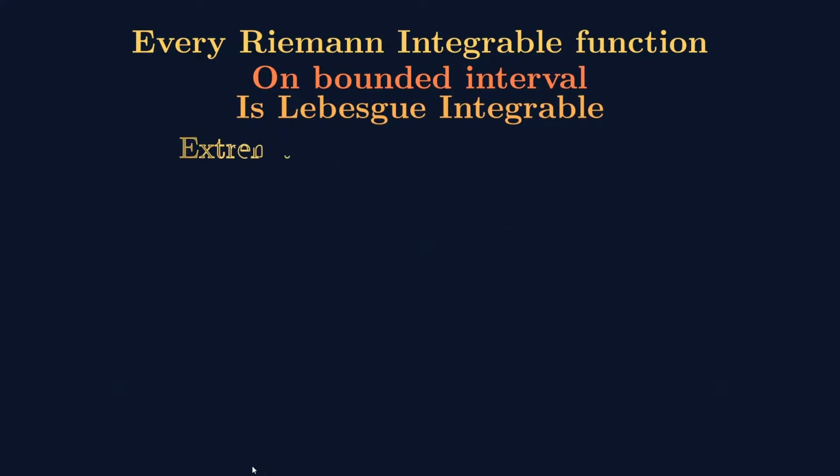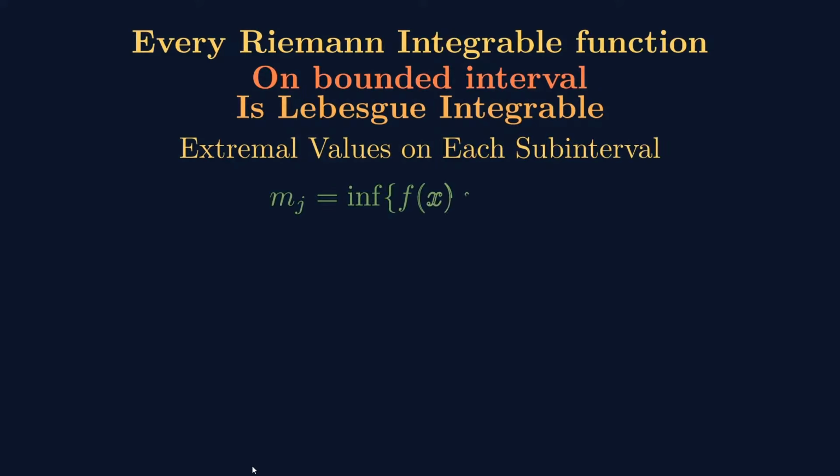So then let us talk about the extremal values, that is the infimum and the supremum in the subinterval. Small mj is the infimum of the function f of x in the subinterval Ij, and capital Mj is the supremum of the function f of x in the interval Ij. So in each interval we define the infimum and supremum. They are called the extremal values.